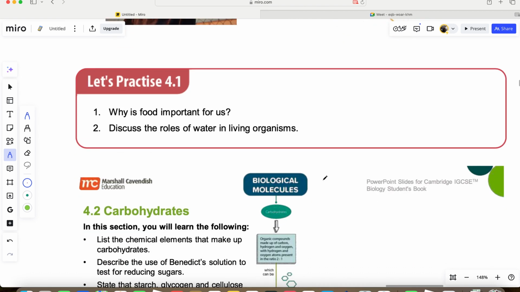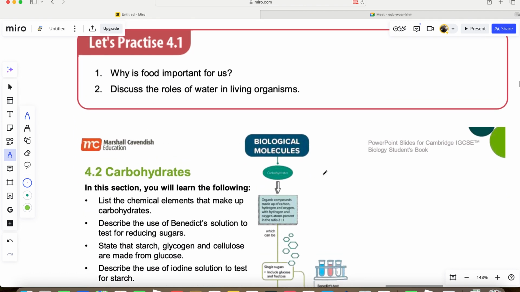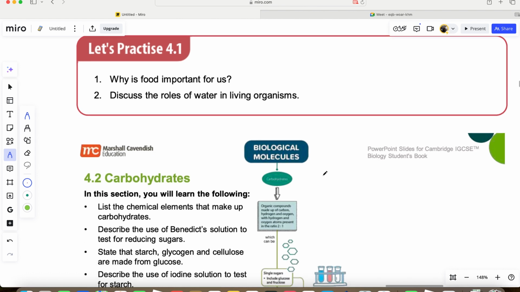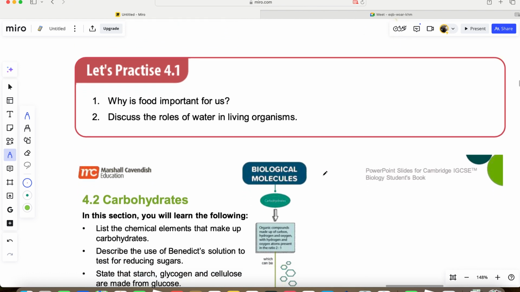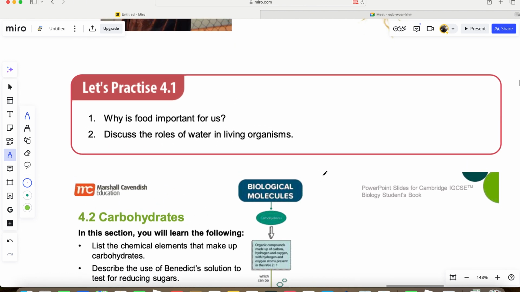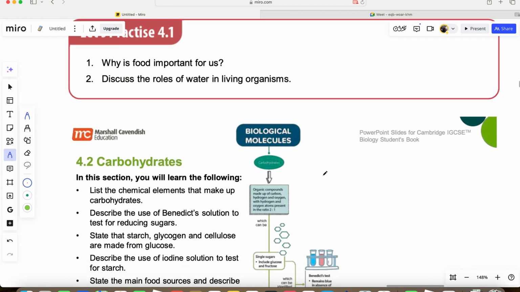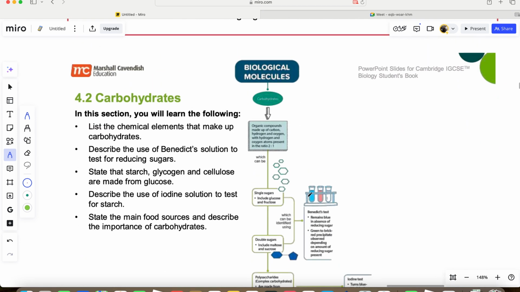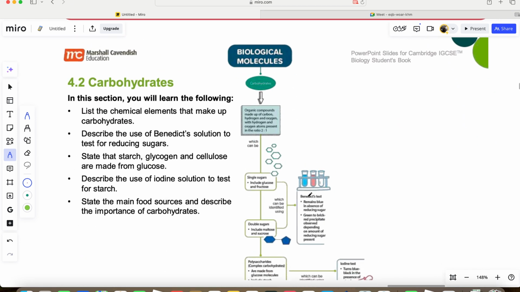Now let's move on quickly. If they ask you why food is important to us, we have to stay healthy, we need to produce more cytoplasm so that we can grow, and we also need food so that we can have energy to do activities. Okay? They will also ask you to discuss the roles of water in living things, to describe what we have talked about. Now let's go still on the biological molecules.